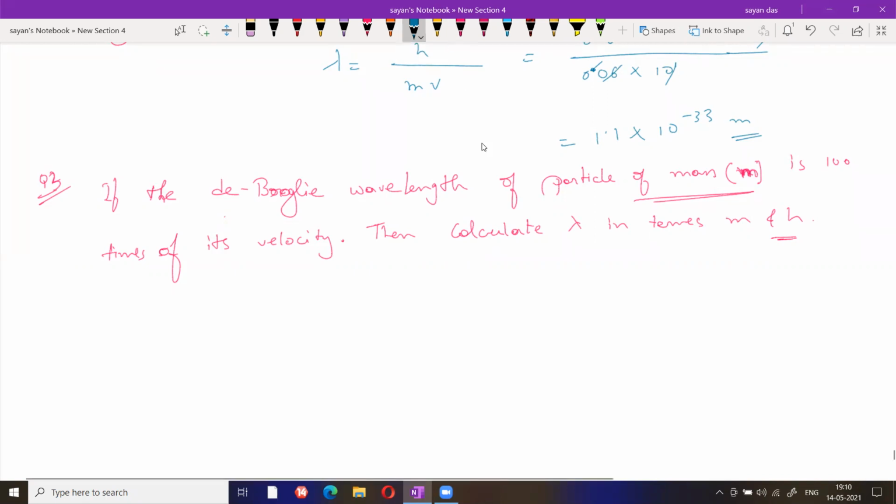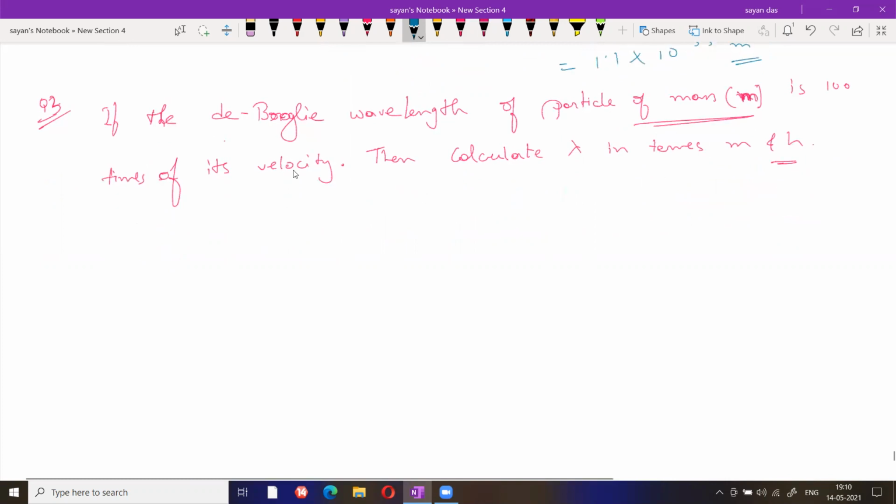Completed. Now look, de Broglie wavelength lambda, here I am taking x. Which is 100 times its velocity. So velocity, can I write x by 100?